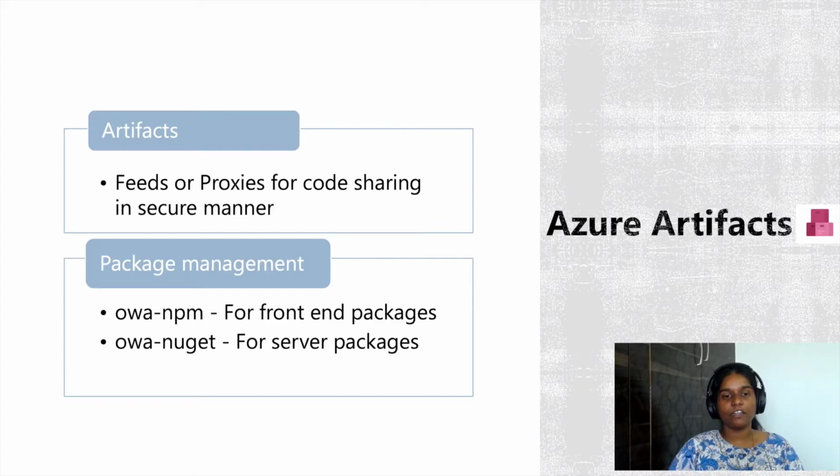For example, at Outlook, we have two important feeds, which are OWA NPM, the internal feed for all our front-end packages, and OWA NuGet, the feed for all our backend or server packages. Using these two Azure feeds, we are today able to share our reusable code with our partner teams.